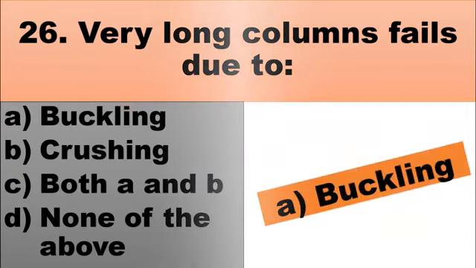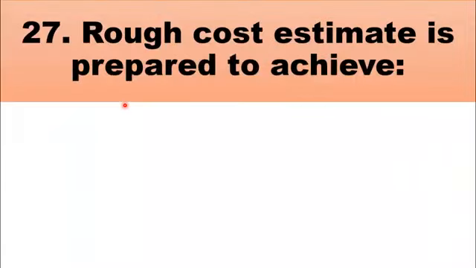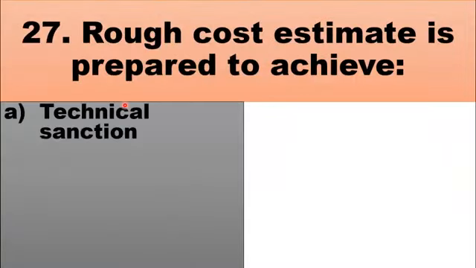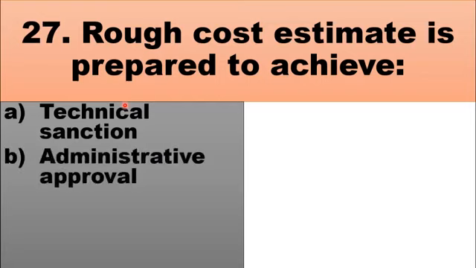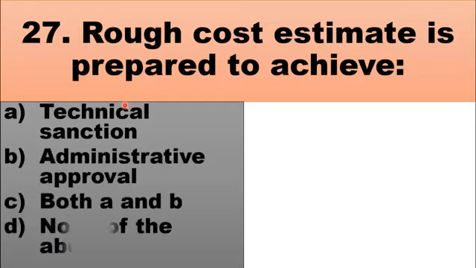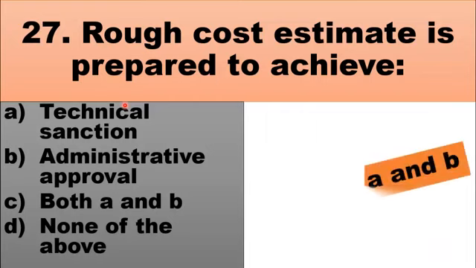MCQ number 27 is, rough cost estimate is prepared to achieve? The choices are A, technical sanction, B, administrative approval, C, both A and B, and D, none of the above. Rough cost estimate is prepared to achieve technical sanction and administrative approval. So the right choice for this question is C.